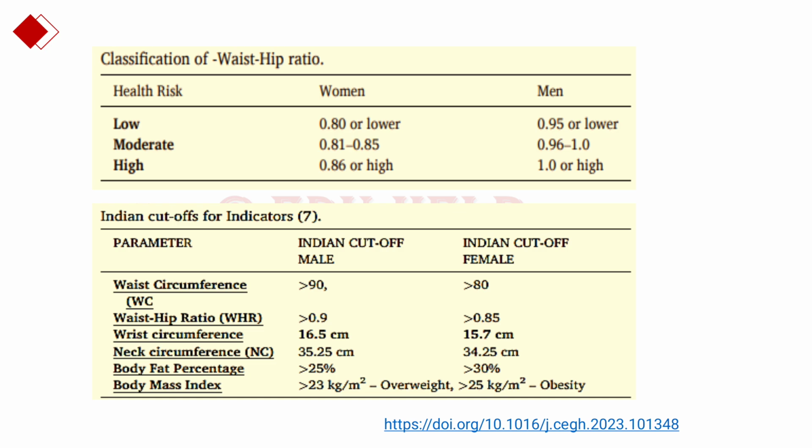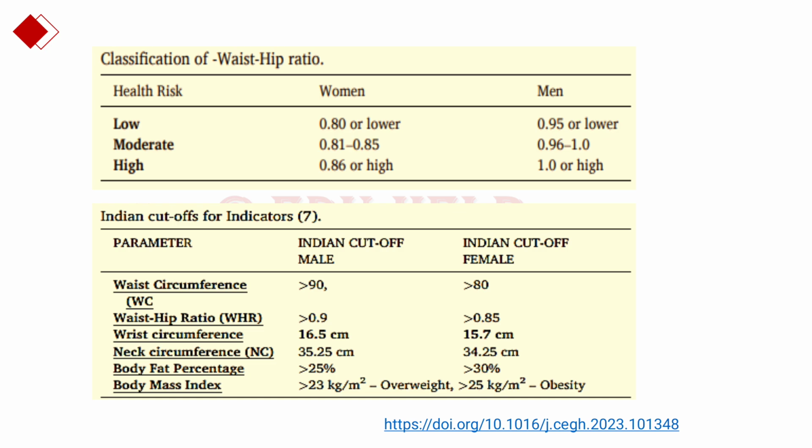If the person is having moderate health risk, then it is measuring 0.81 to 0.85, and for men, it is 0.96 to 1. For high health risk, in case of women, it is equal to or more than 0.86, or in case of men, equal to or more than 1.